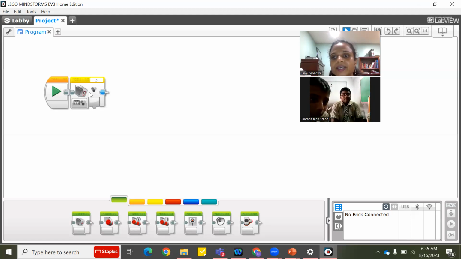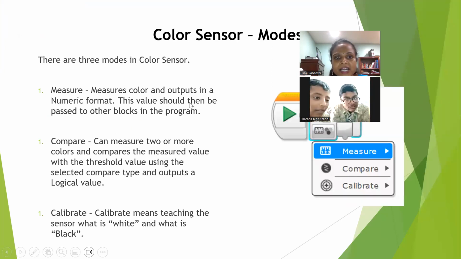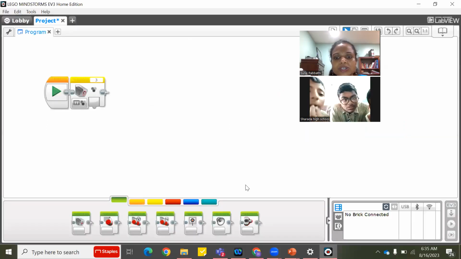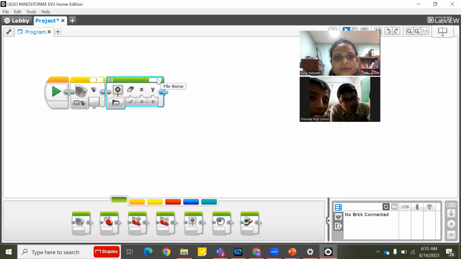Okay. That is the reason why the first block on the left says, this value should then be passed to other blocks in the program. That is what we mean by passing it. So how do you pass it? Do you remember we used the data wire? Did we use the data wire in the beginner session? Yes, ma'am. Yeah. So what did we do?